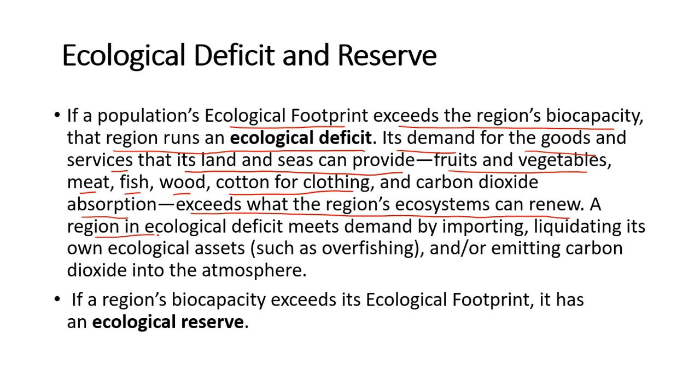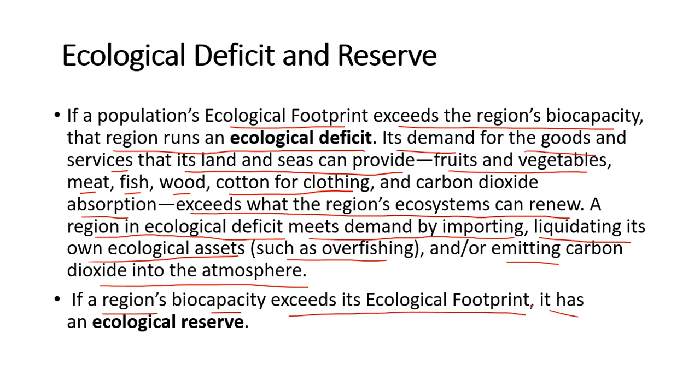A region in ecological deficit meets demand by importing, liquidating its own ecological assets such as overfishing, and or emitting carbon dioxide into the atmosphere. If a region's biocapacity exceeds its ecological footprint, it has an ecological reserve.